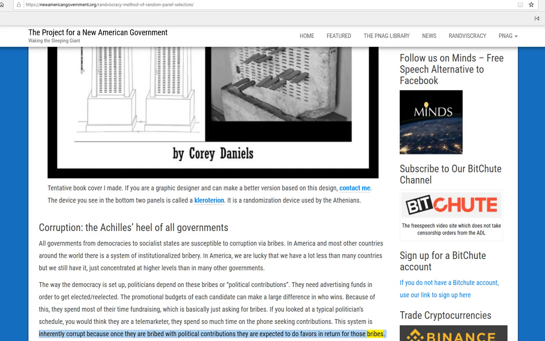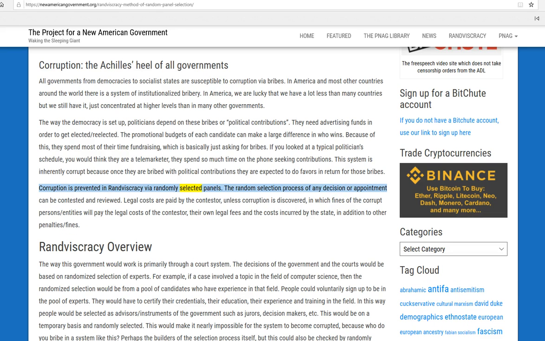return for those bribes. Corruption is prevented in Randviscracy via randomly selected panels. The random selection process of any decision or appointment can be contested and reviewed. Legal costs are paid by the contester, unless corruption is discovered, in which fines of the corrupt persons/entities will pay the legal costs of the contester, their own legal fees and the costs incurred by the state, in addition to other penalties/fines. Randviscracy overview. The way this government would work is primarily through a court system.